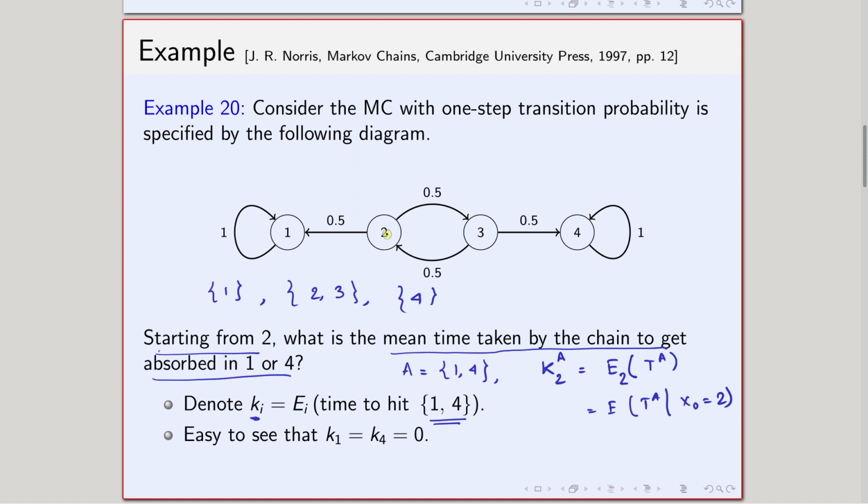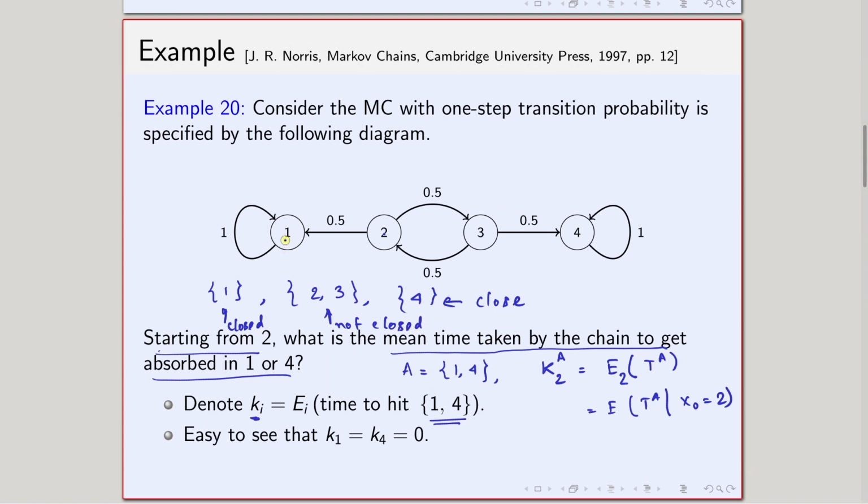Regarding 2 and 3, they communicate, because from 2 in one step there is a positive probability to go to 3. Similarly, from 3 there is a positive probability to go to 2 in one step. So of course 2 and 3 communicate. So I have 3 communicating classes in this case. Among them, this one is closed, this one is also closed, but this one is not closed.